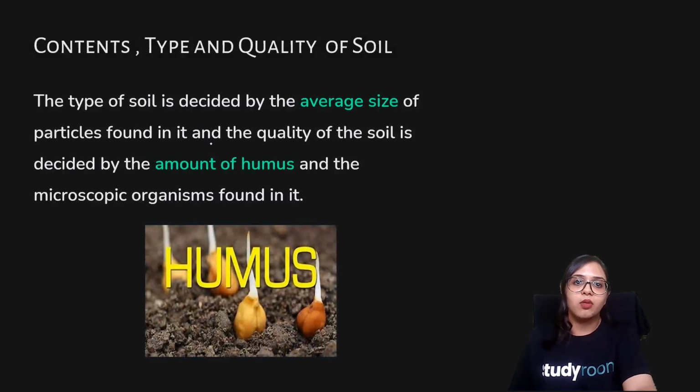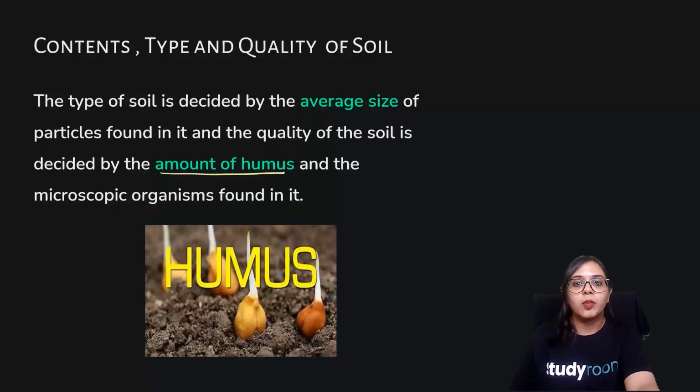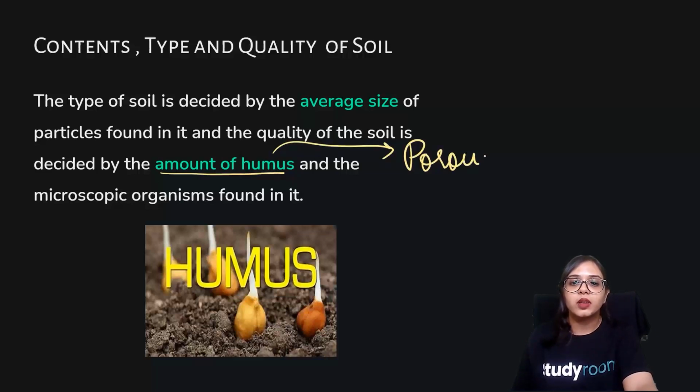Now we'll have a look at the contents, type, and quality of soil. The type of soil is determined by the average size of particles found in it. The finer the particle, the better the quality of the soil becomes. The second determinant is the amount of humus. Humus is the decaying organic matter present in the soil. The presence of humus is very important because humus makes the soil porous. Porous means it makes the soil finer in pieces, so that air and water are readily able to seep into the soil particles. The more porous the soil is, the more readily air and water will seep into the soil.